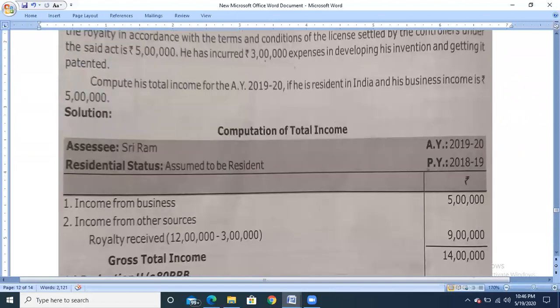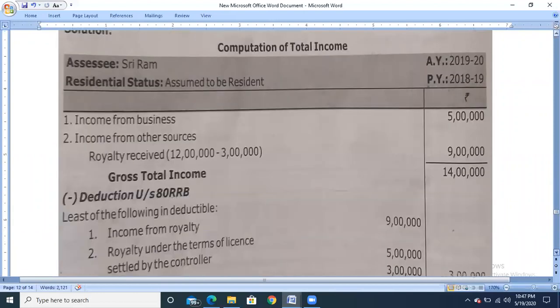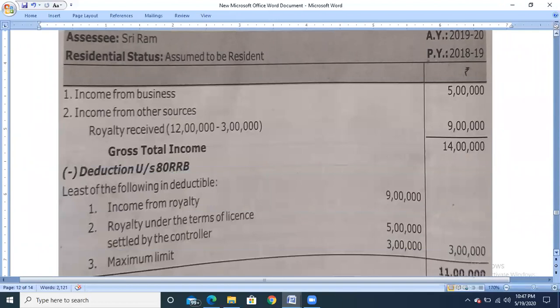And the third one, maximum limit up to 3 lakh, you can claim the exemption. Even for 80QQB and 80RRB, the maximum limit is rupees 3 lakh. So the least of the following 9 lakh, 5 lakh and 3 lakh is 3 lakh rupees. So that will be the deduction amount under section 80RRB. So from the gross total income of 14 lakh, less 3 lakh deduction, the balance amount of 11 lakh will be the